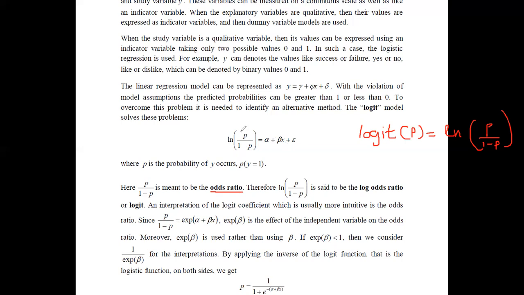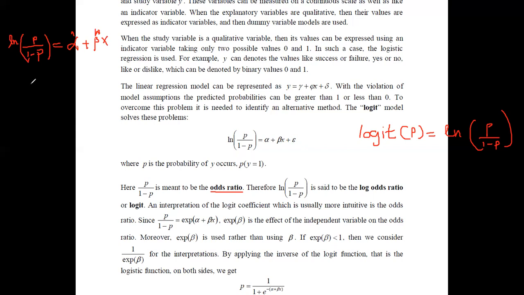once you estimate the values, we know that the error terms will become 0. Then once you deal with the estimations, we can say this as p over 1 minus p. And if you estimate these values, we will get this as alpha hat plus beta hat x. But rather than using the hat values, I have denoted these values as alpha and beta, and that is why I have removed this error term. Once you are using these estimations, the error terms become 0.